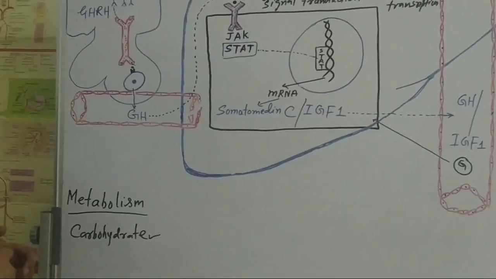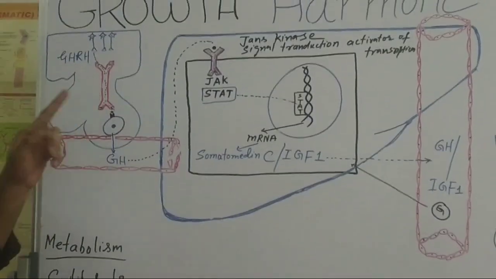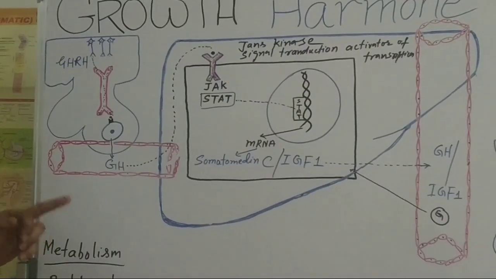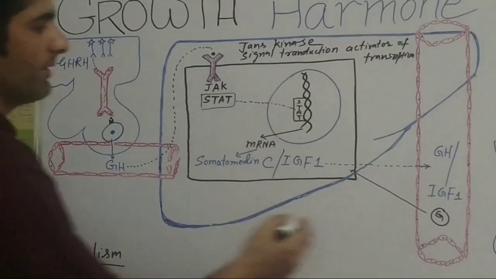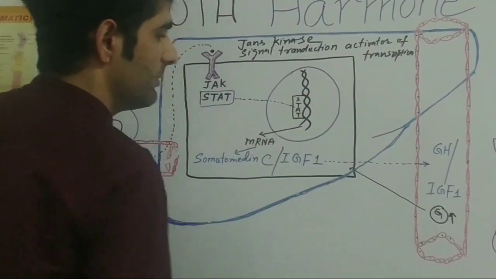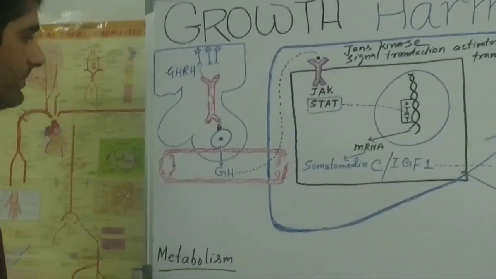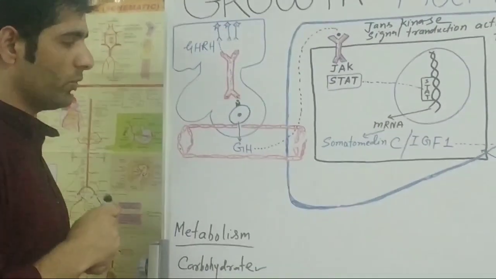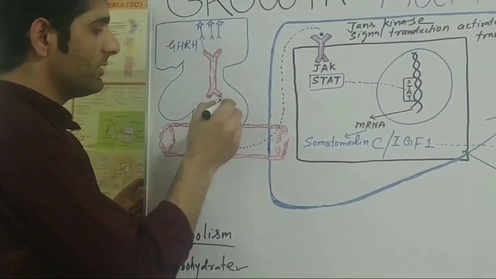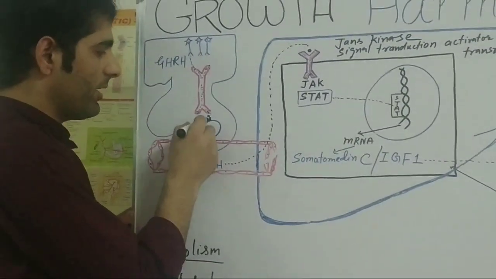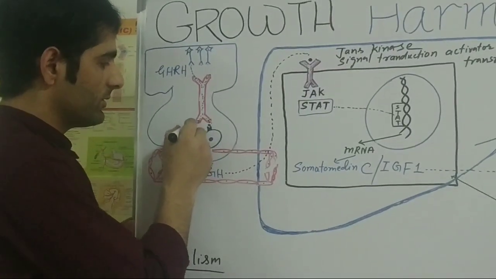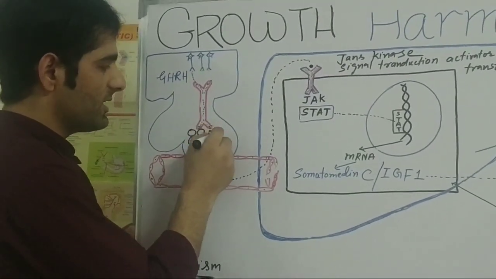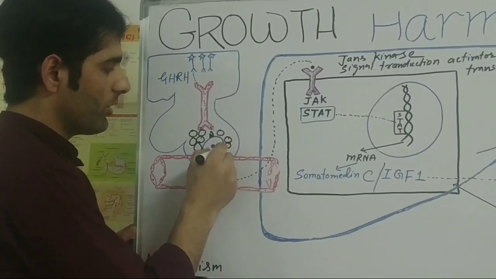Look, we know the growth hormone is the diabetogenic hormone. It increases the blood glucose level. Suppose there is a tumor of somatotrophs. We know in a tumor the number of cells increases. Suppose these are the cells which are somatotrophs.